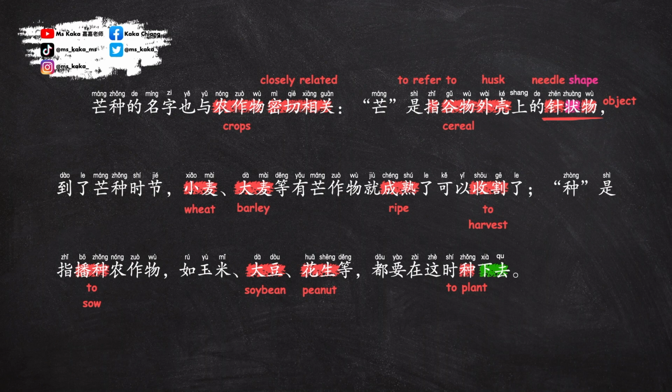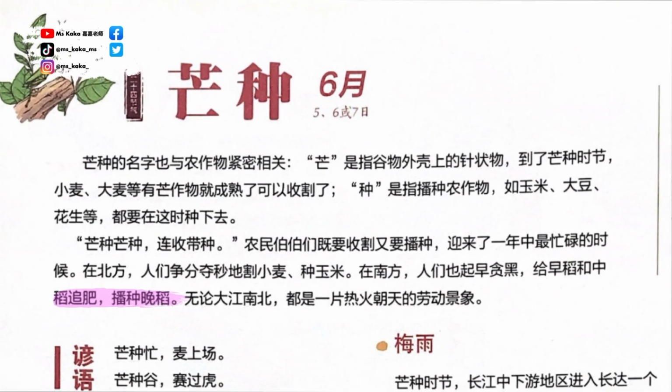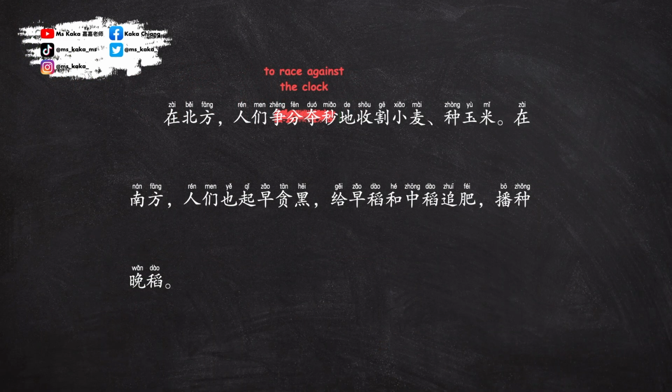种 refers to sowing or planting crops such as corn, soybeans, peanuts, and so on. All of these crops need to be planted during this time. In the northern region, people are racing against time to harvest wheat and plant corn.